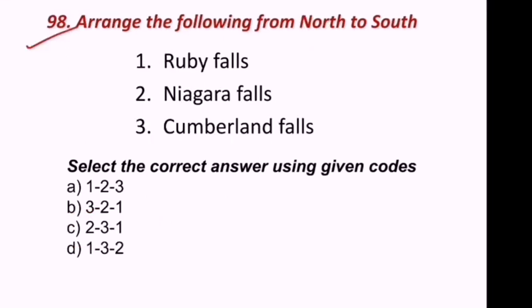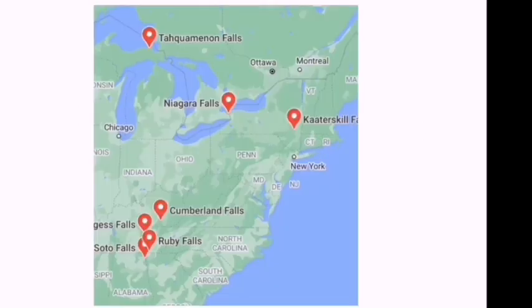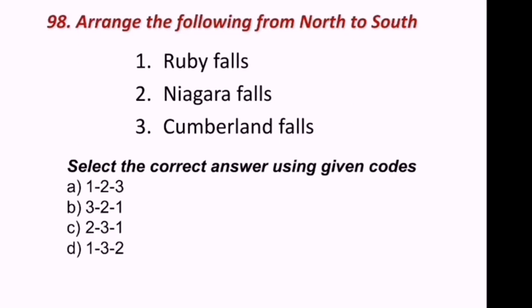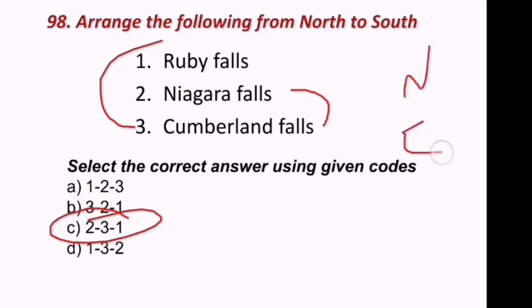98th question. Arrange the following from north to south. Ruby Falls, Niagara Falls, Cumberland Falls. North to south here. Niagara Falls, Cumberland Falls and Ruby Falls. Niagara north side and Ruby south side. 2, 3, 1. C is the correct answer. First Niagara is north side, next Cumberland Falls, next Ruby Falls.